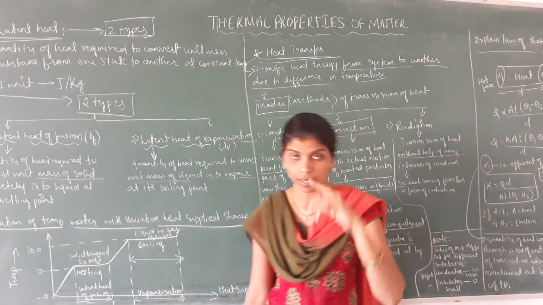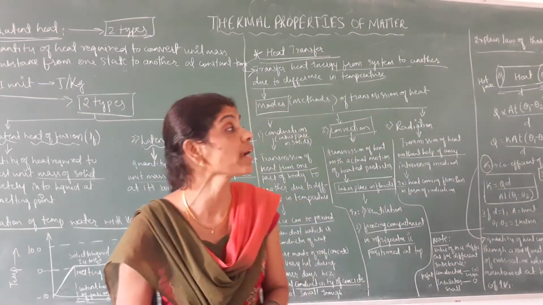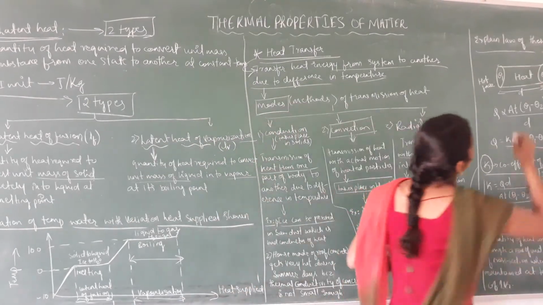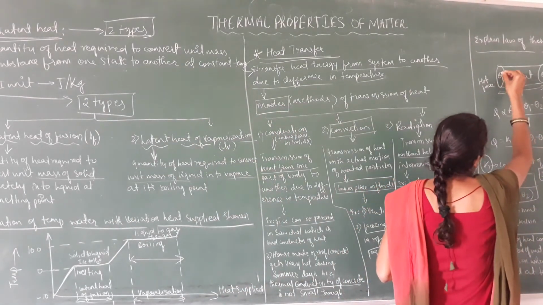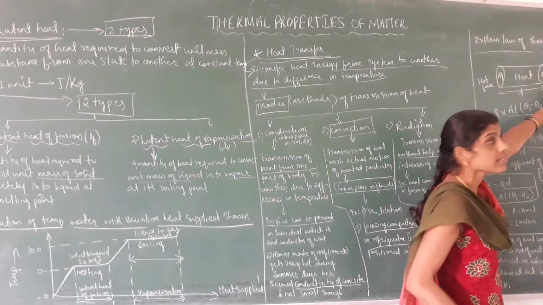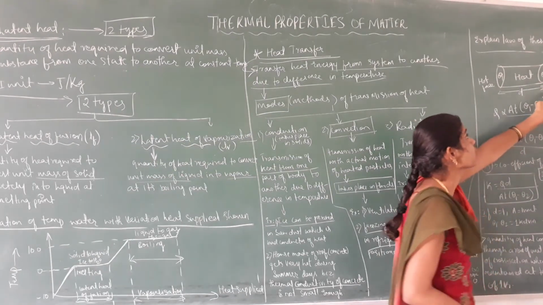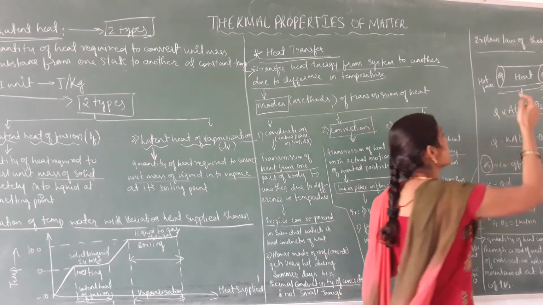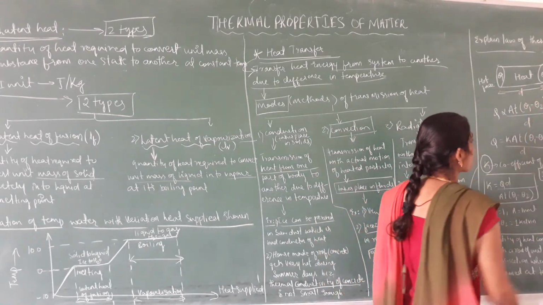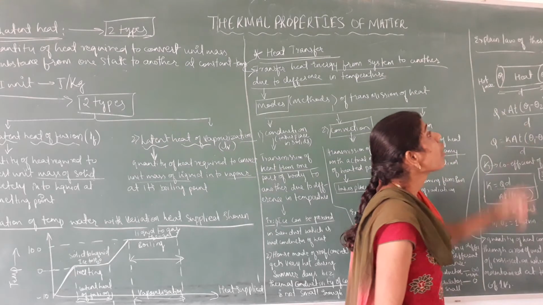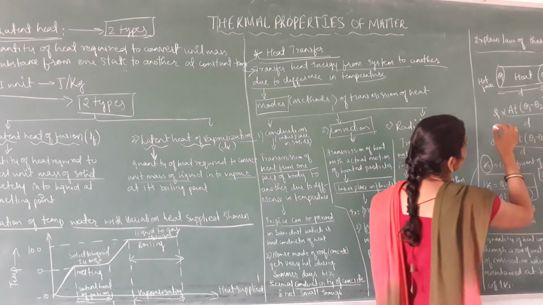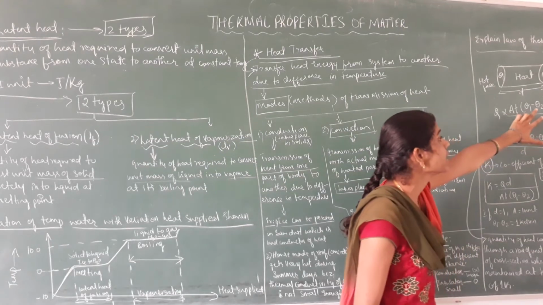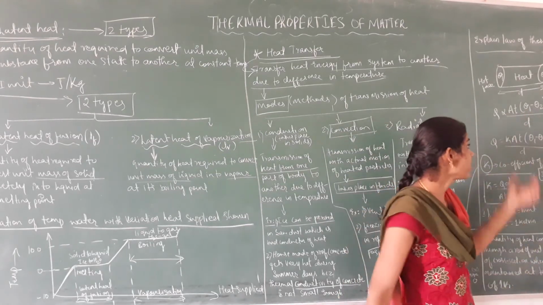To explain the law of thermal conductivity, I considered a rod. The hot phase is maintained at theta 1 and the cold phase, the second phase, is maintained at theta 2. So heat transfers from one phase to another phase. The distance between the two phases is denoted by small d. Therefore according to the law of thermal conductivity, Q is directly proportional to A (theta 1 minus theta 2) divided by d.